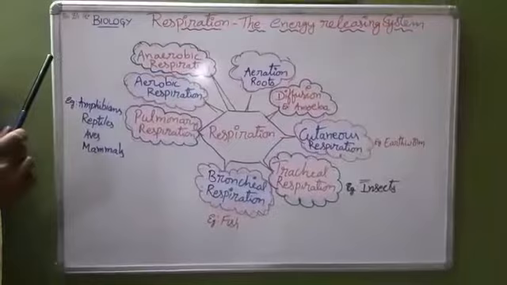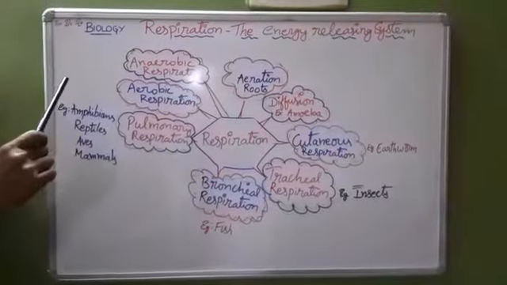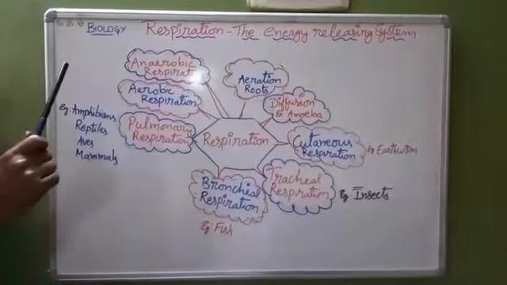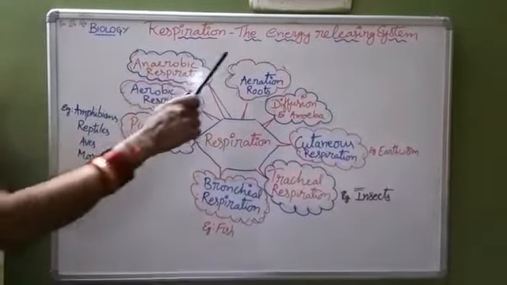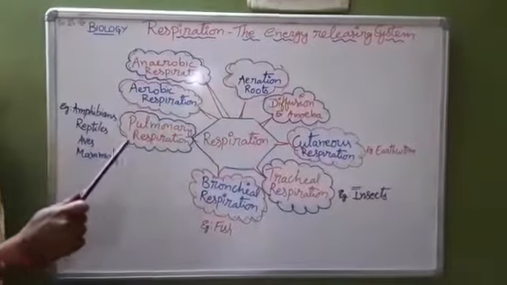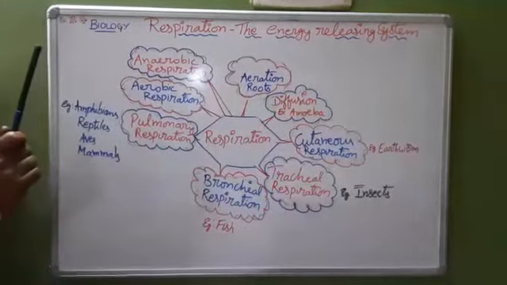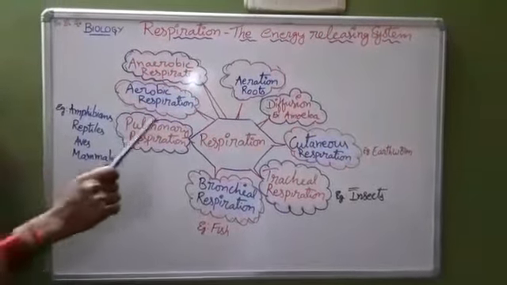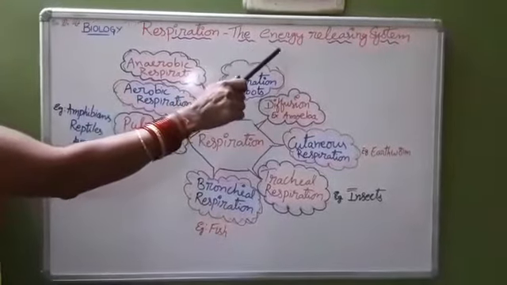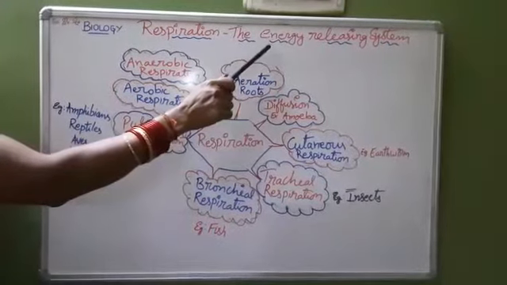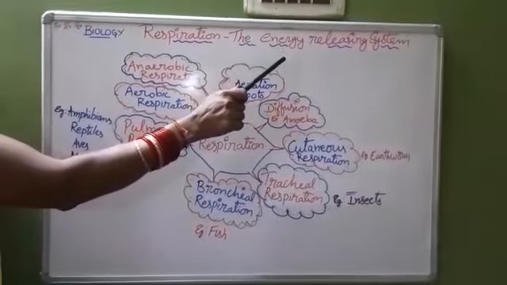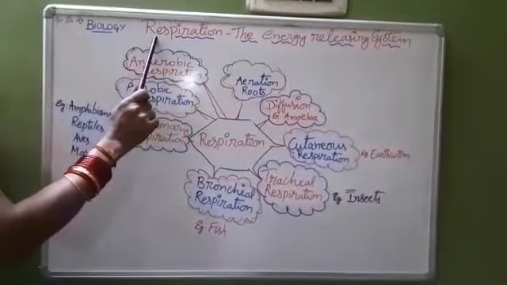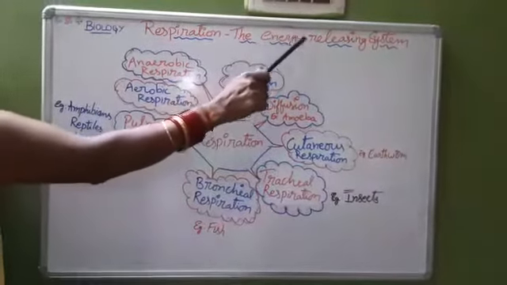A very good morning. Today we are going to discuss one of the important life processes called respiration. Why is it called an energy releasing system? In the glucose oxidation process, when glucose combines with oxygen, energy gets released. That energy gets stored in the body cells in ATP. ATP means adenosine triphosphate. So respiration is said to be an energy releasing system.